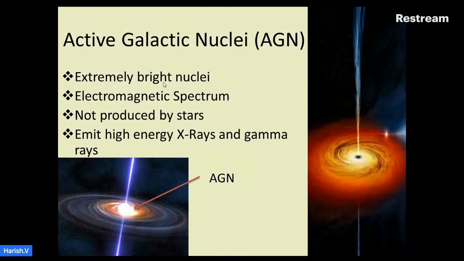Active galactic nuclei. They have extremely bright nuclei. AGN produce all the waves in the electromagnetic spectrum. This type of spectra is not produced by stars. AGN emits high energy X-rays and gamma rays.